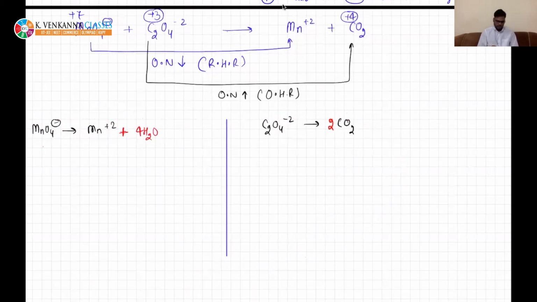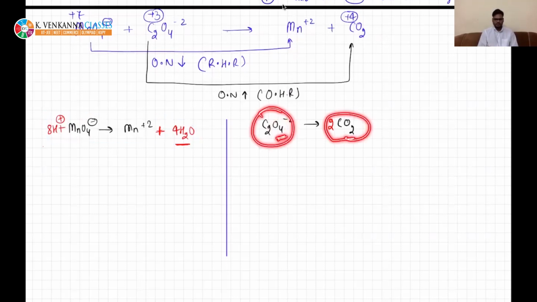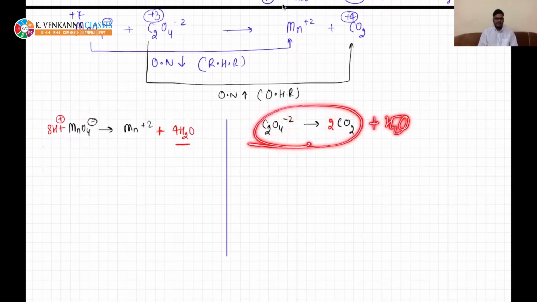Now as it is given in acidic medium, or even if it is not given as acidic, also just check H plus. There are 8 H in the water, and on this side there is no hydrogen, so add 8 H plus. Right? Till now everything is okay. Similar for this reaction also. Balance oxygen. There are 4 oxygens here and also 4 oxygens here. So you do not need to add any H2O molecule because oxygen is already balanced.